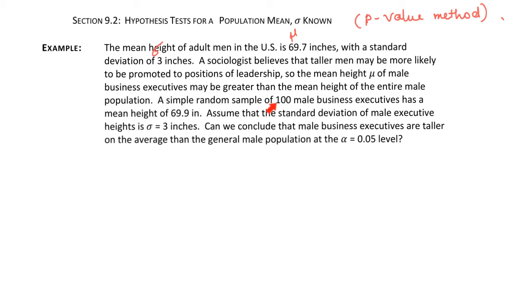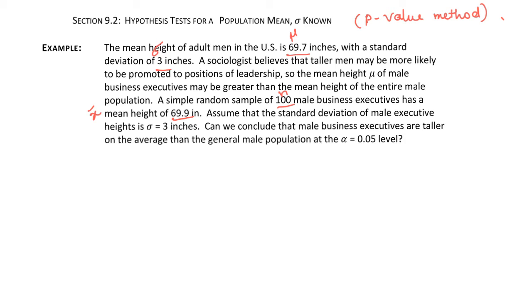A simple random sample of 100 male business executives has a mean height of 69.9 inches. Assume that the standard deviation of the male executive height is 3 inches. Can we conclude that male business executives are taller on average than the general male population at the alpha equal 0.05 level? First we will check the assumptions.